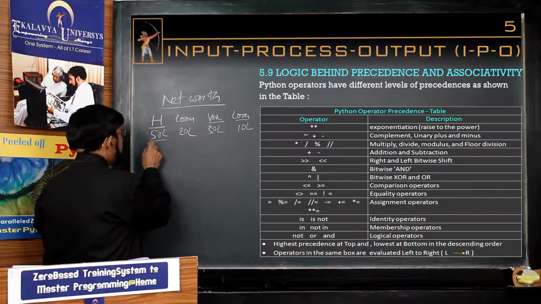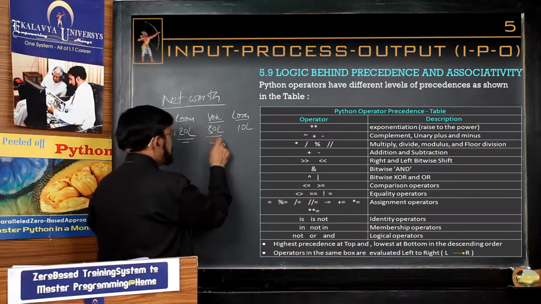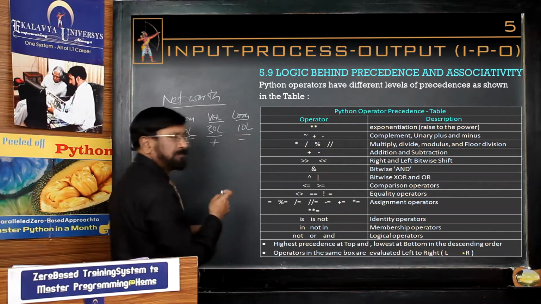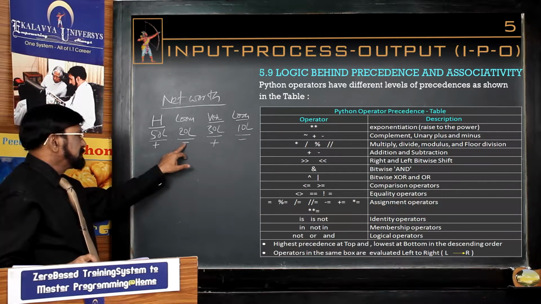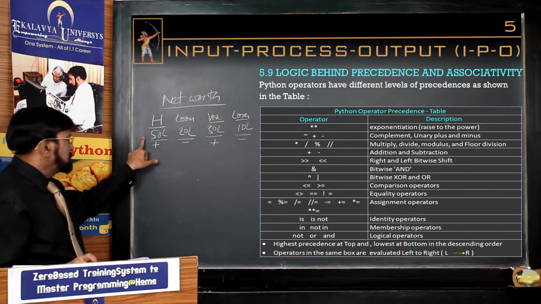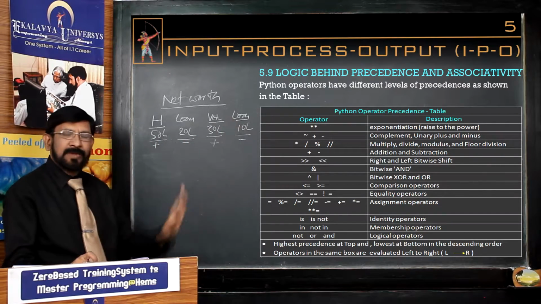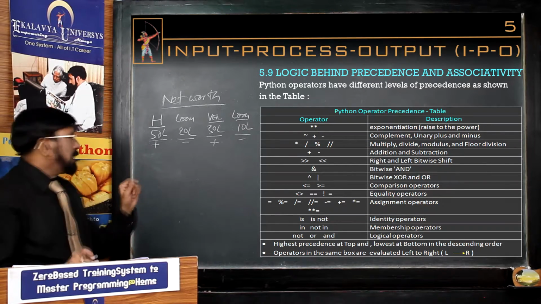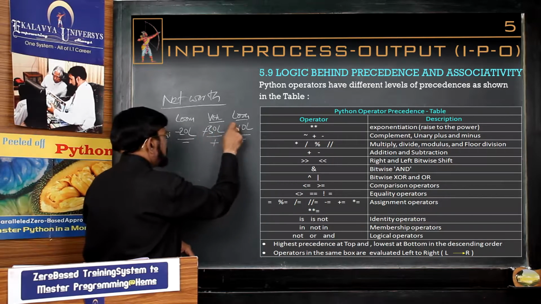This is plus, this is minus, this is plus, this is minus. When you take into consideration the unary, actually this is implied plus, implied minus, implied plus, and implied minus. So unary always has a prefix: plus, minus, plus, minus.